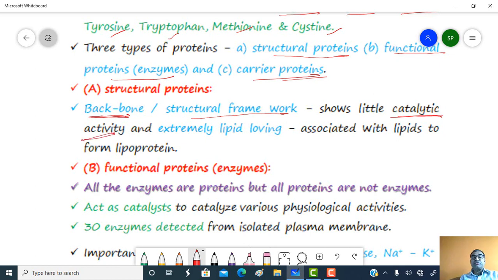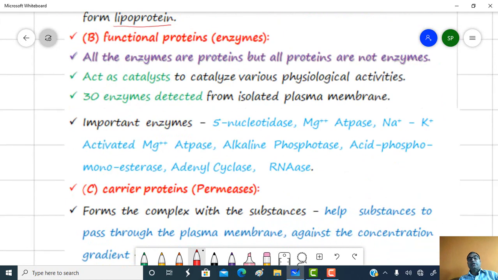These are extremely lipid loving. The hydrophilic end of lipid is usually attached to the structural protein, so these are associated with the lipids to form lipoproteins.